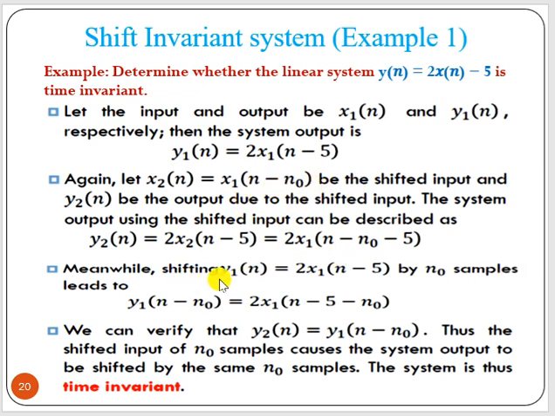Meanwhile, shifting y1, that is twice x1 of n minus 5, we get twice x1 of n minus n0 minus 5. That means y2 of n is the same as y1 of n minus n0.